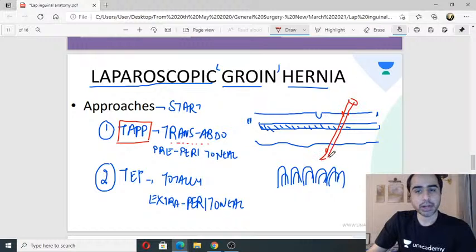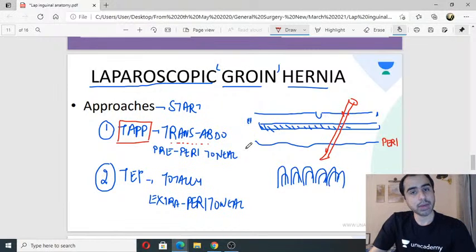So my instrument enters the peritoneal cavity. This is the peritoneal cavity. I have gone through the peritoneum, so I'm inside the peritoneal cavity. Okay, this is the bowel. Understand, this is where my hernia is going to be, somewhere in this area. Now what I do is I look this side. Okay, I look over here.